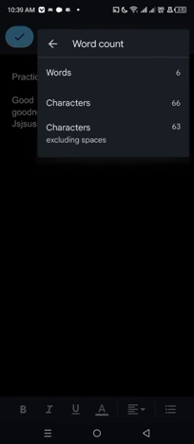Excluding spaces, we have 63 characters. With spaces, we have 66 characters, and the word count is 6. This is so easy, because it's not counting all of this in there, just jargon.